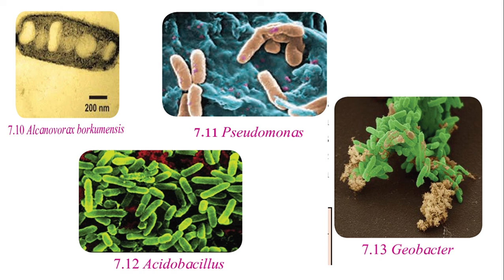Learn their spellings well. Learn some important short notes like xanthan gum, what is probiotics, what is antibiotic. Learn the examples of probiotics, antibiotics, useful microorganisms, where they are being used, and what is vinegar, what is the chemical name of vinegar, what is Ajinomoto, where it is being used. Learn all these small points very well and the chapter is very easy for you. Write your answers properly, don't get confused, and by this we have finished our chapter number 7.